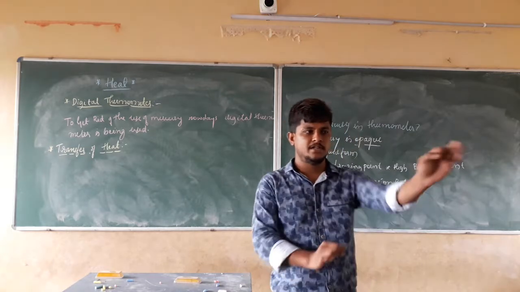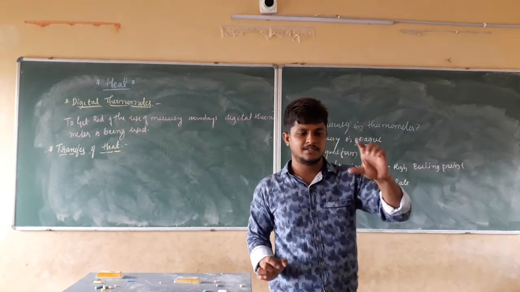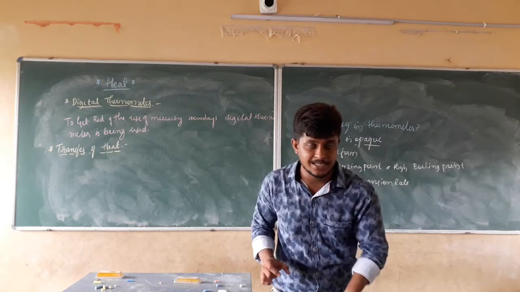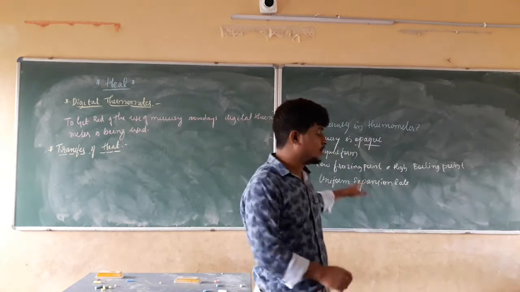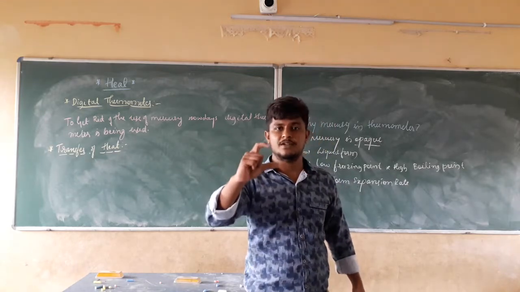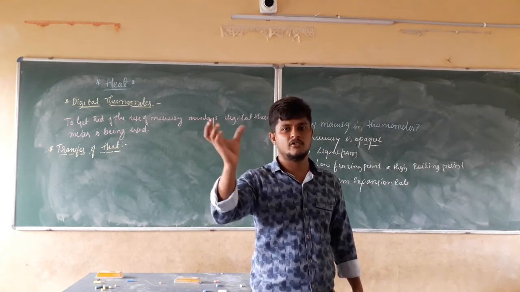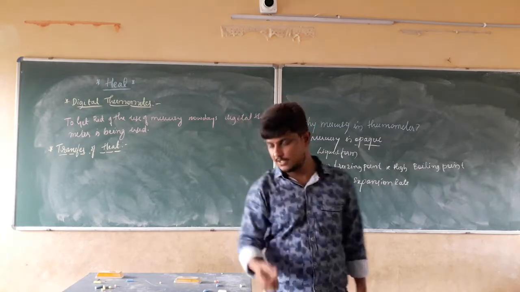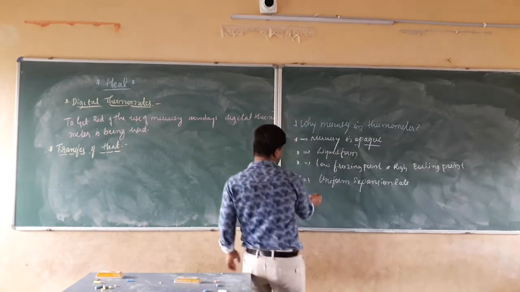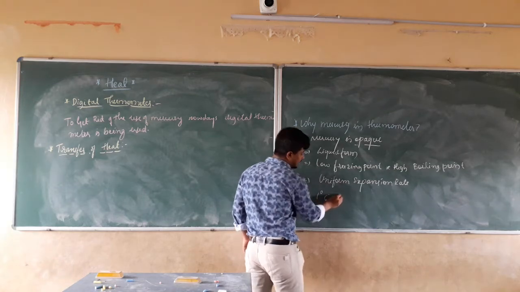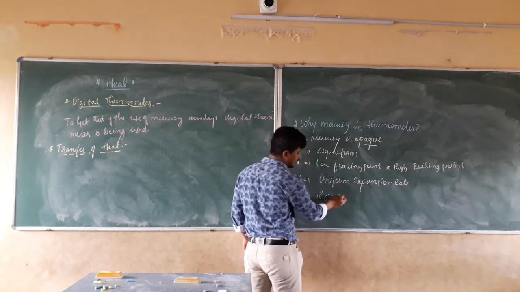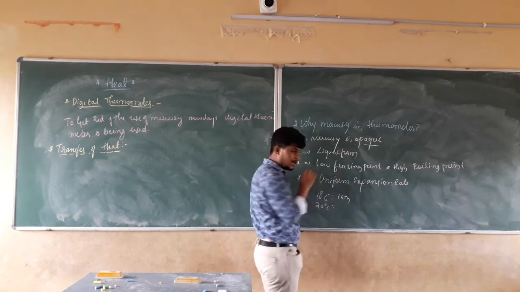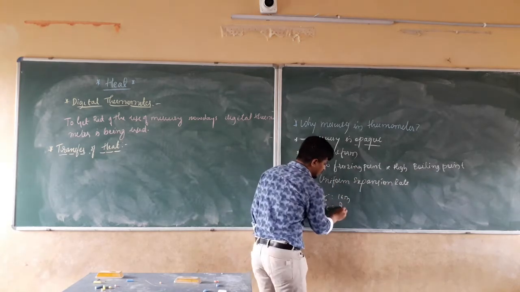Now, if at 10 degrees Celsius it has covered 10 centimeters, again we have to check the temperature at 20 degrees Celsius. The mercury level is going to rise again by 10 centimeters. Just an example, we are not going to take that much reading. If 1 centimeter equals 10 degrees Celsius, then we have to measure 20 degrees Celsius. Now the mercury level is 2 centimeters.